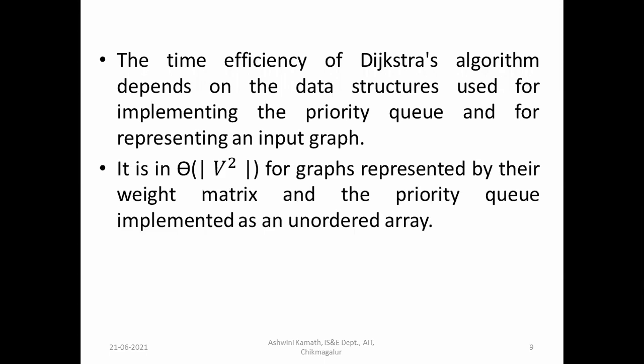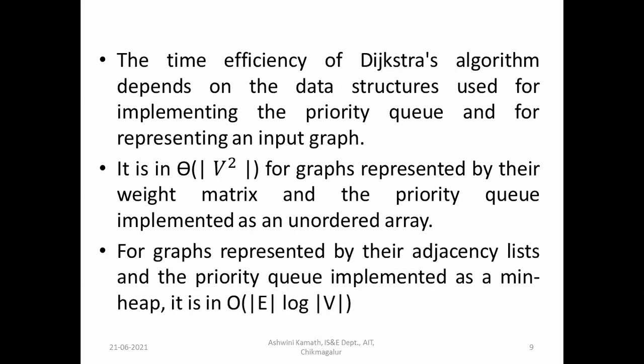We know that a graph can be represented using an adjacency list or adjacency matrix. Since it includes cost, we have to use a cost adjacency matrix or cost adjacency list. Depending on how the graph and priority queue are represented, the values will change for the efficiency. It is theta of V square for graphs represented by their weight matrix, with the priority queue implemented as an unordered array. It is almost similar to Prim's algorithm. That is, number of vertices square.